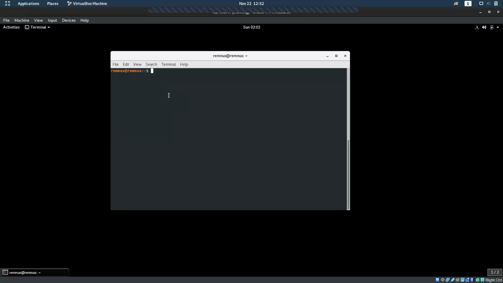Configuration will be such that all communication from the Windows or the victim machine will be going through the REMnux analysis machine. So the REMnux machine will be acting as a proxy, and all communication from that machine will go through the analysis machine that we need for the analysis of the malware. Okay, so I think everyone got it, right?